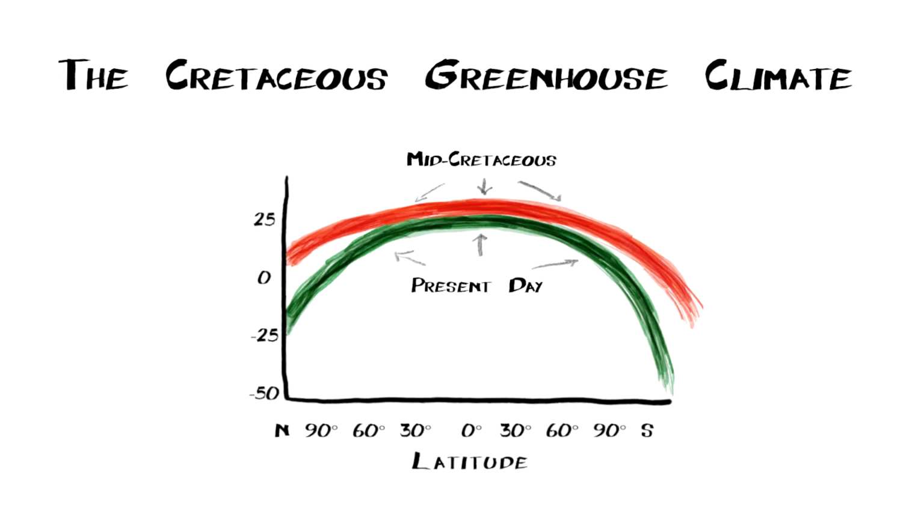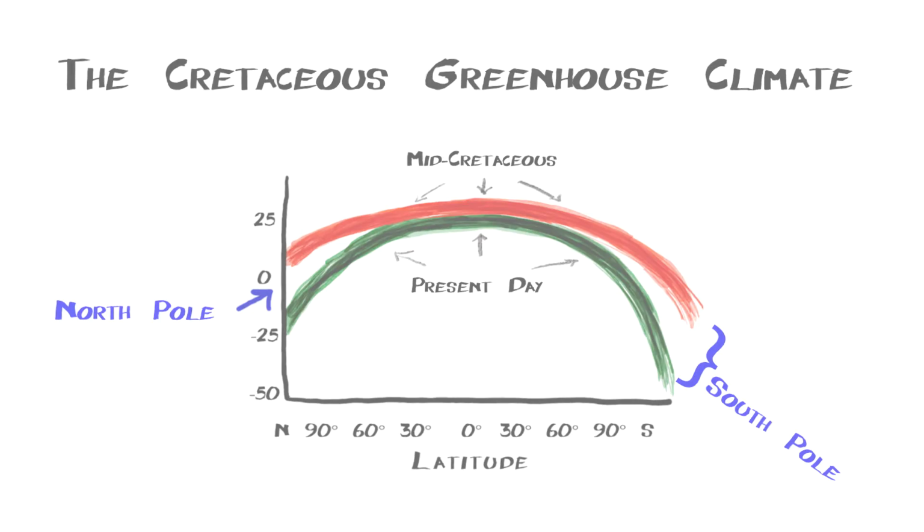climate and today's. At the North Pole, temperatures were at least 20 degrees Celsius warmer than today. Likewise, in the South Pole, temperatures were at least 40 degrees Celsius warmer than today. This is primarily because of the absence of an Antarctic ice sheet in the Cretaceous simulation. In contrast, today the ice sheet reaches from 3 to 4 kilometers, and this makes the temperature significantly colder.